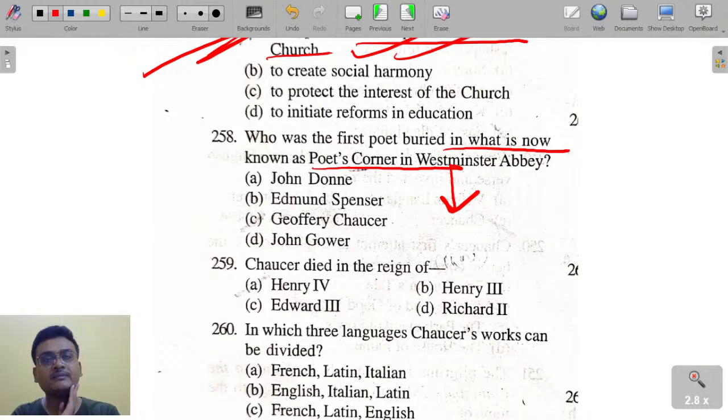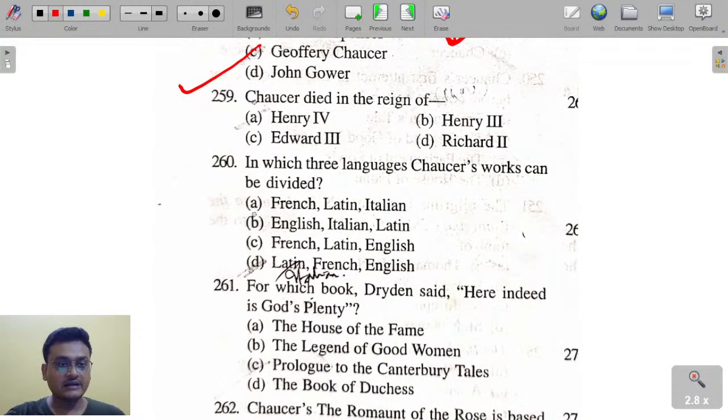Edmund Spenser has used archaic language. Edmund Spenser is known as the poet's poet, and it was Charles Lamb who conferred the title upon Edmund Spenser. Here 258, C. Yes, it was Geoffrey Chaucer who was buried in what is known as the Poets' Corner in Westminster Abbey. So C is the right answer.